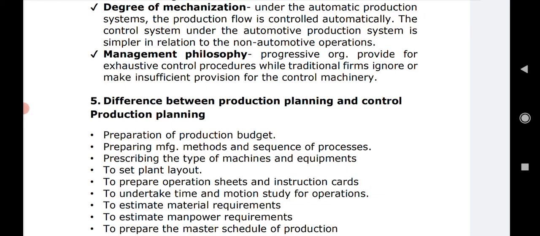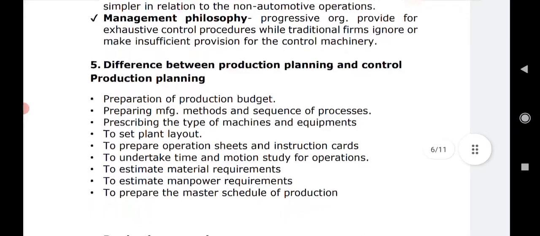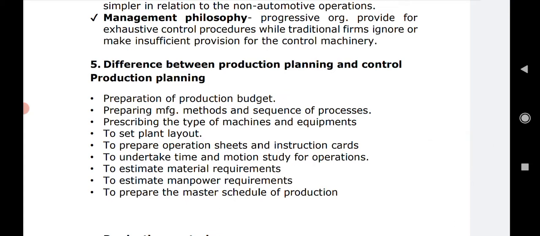Next and the last one that comes up is management policy. Management philosophy is what? The progressive organization provides for the exhaustive control procedure, while traditional firms ignore or make insufficient provision for the control machinery.